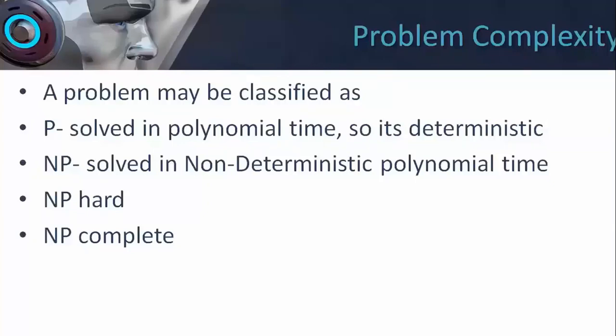So though it is verified that the problem is solvable in polynomial time, certain statements in our algorithm or solution are non-deterministic in nature, for which we have to give a random time. Let's say one time step, two time steps.